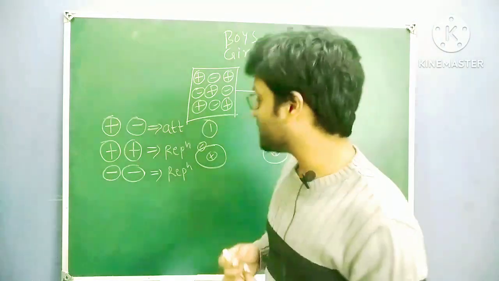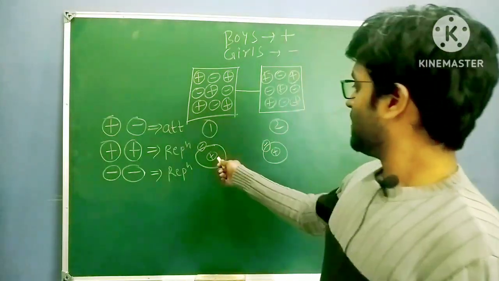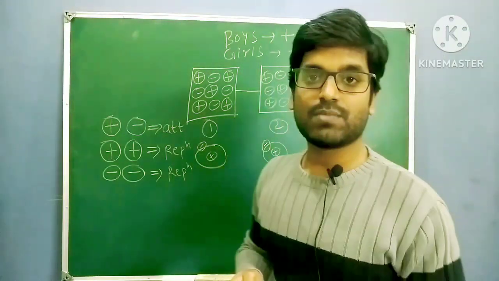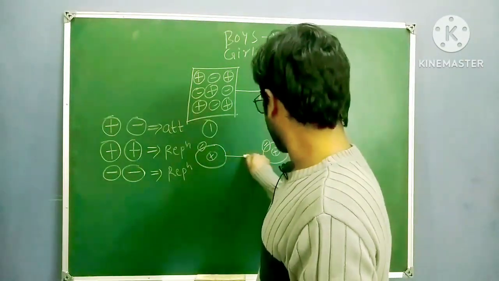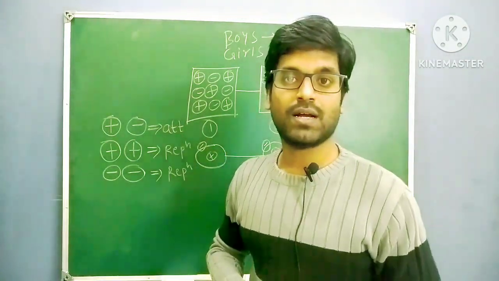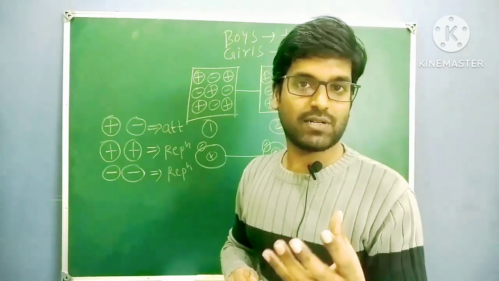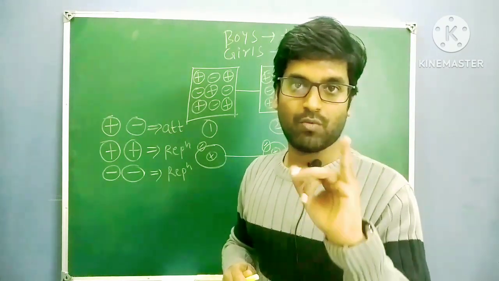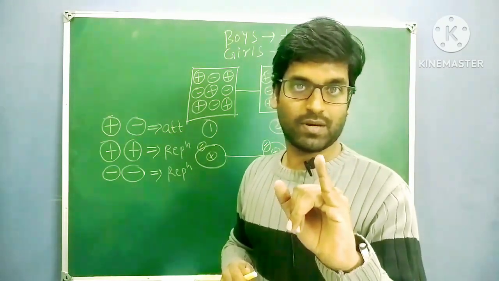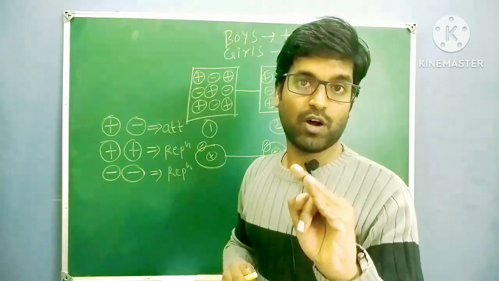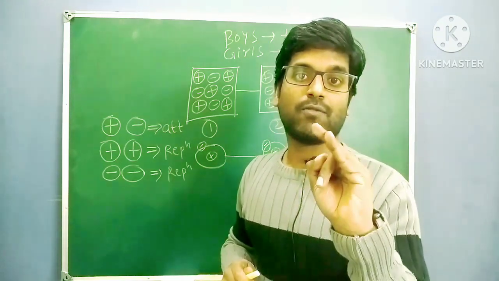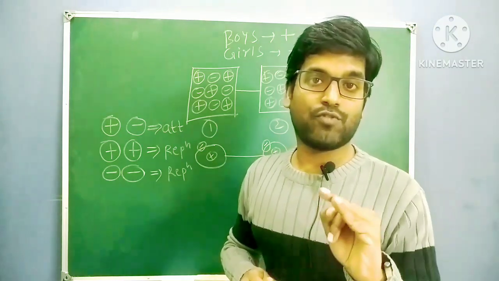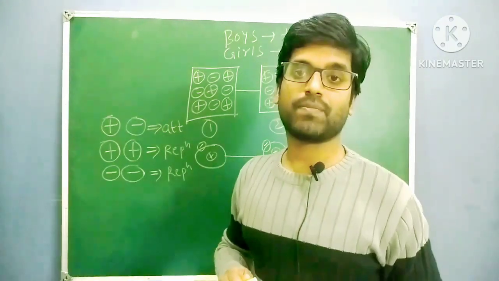Right? So in between two opposite charges, a bond will form. This bond is nothing but your chemical bond. Because of force of attraction, the bond is forming. So what is a chemical bond is clear, right? And how is a chemical bond forming? The reason, force of attraction. Because of force of attraction, the chemical bond is forming.